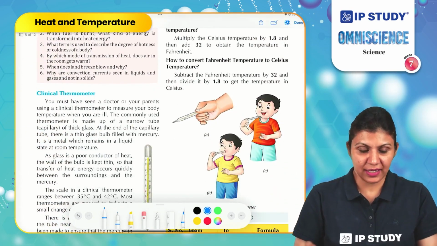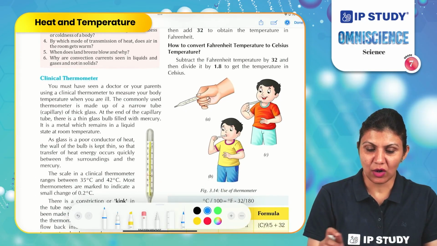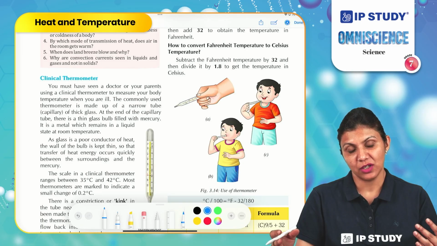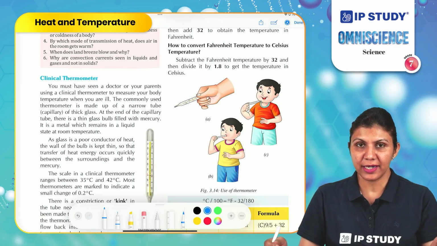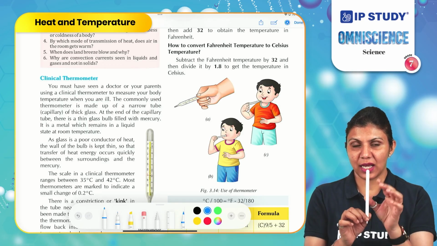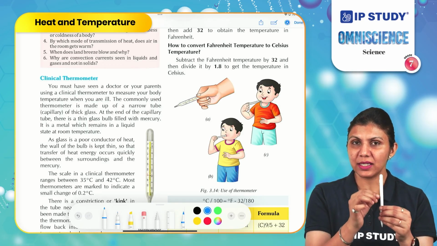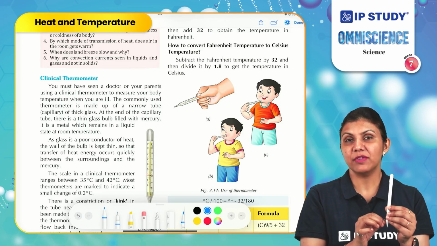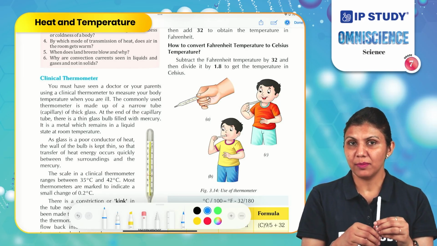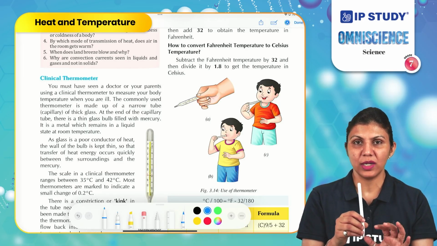Let's check the clinical thermometer. You must have seen a doctor or your parent using a clinical thermometer to measure your body temperature. So how is it able to tell us the body temperature? It is made up of a glass tube. Inside this there is a thin tube called a capillary, which is filled with mercury. Mercury is a metal present in the liquid state. It is the only liquid metal.